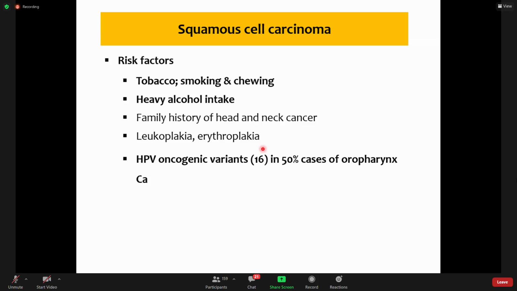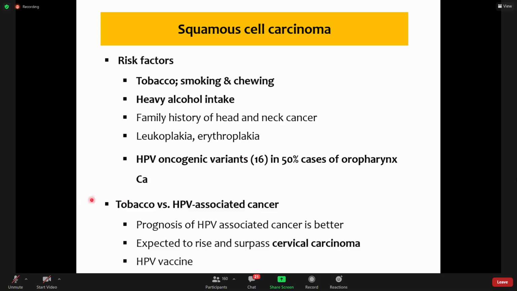The cancers of the oral cavity proper, the lips, anterior part of the tongue and oral mucosa, are more associated with tobacco. But deep-seated tumors around the tonsils and soft palate, this part known as the oropharynx, are more associated with HPV oncogenic viruses, especially type 16.